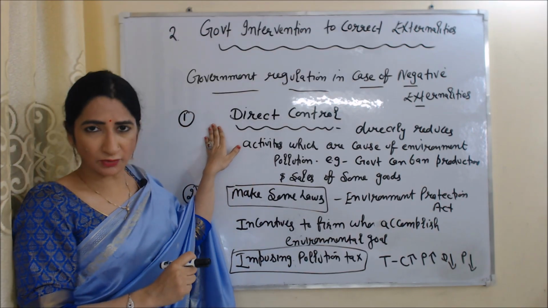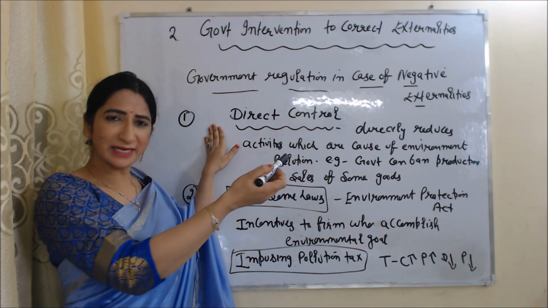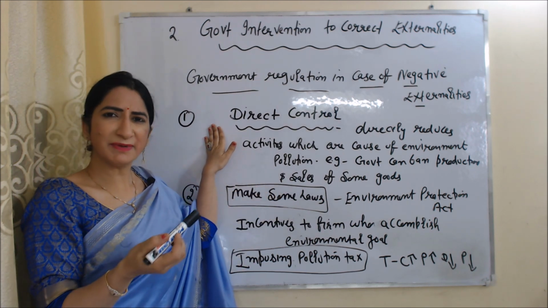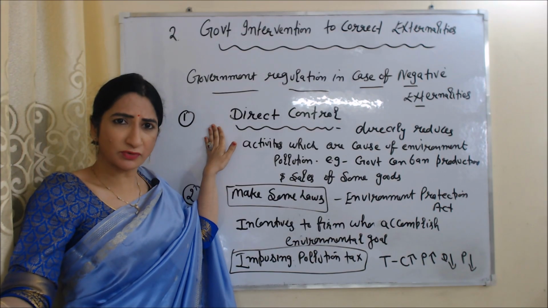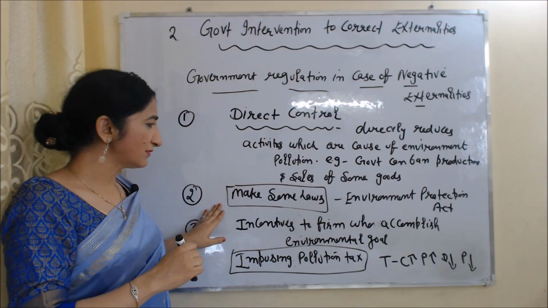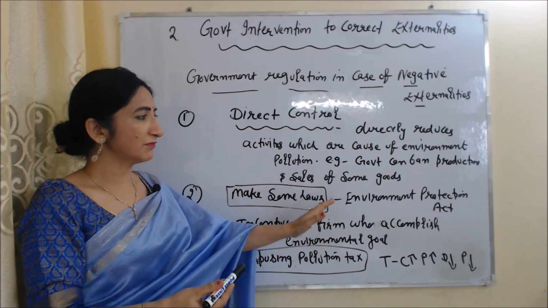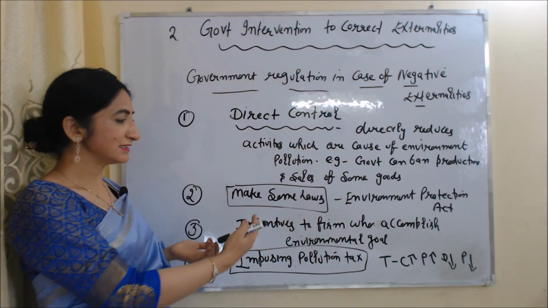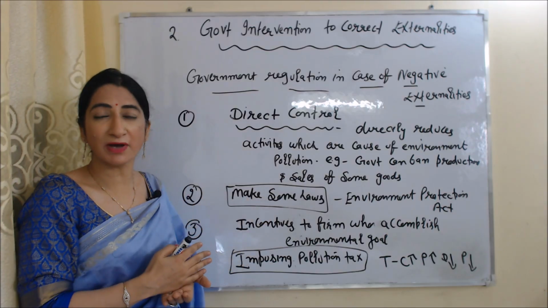First is direct control. The government directly reduces activities which are a cause of negative externalities. For example, the government can ban production and sale of some goods. The government can ban smoking in some areas. The second thing the government can do is make some laws, for example, the Environment Protection Act. The next thing the government can do is give incentives to firms who accomplish environmental goals.